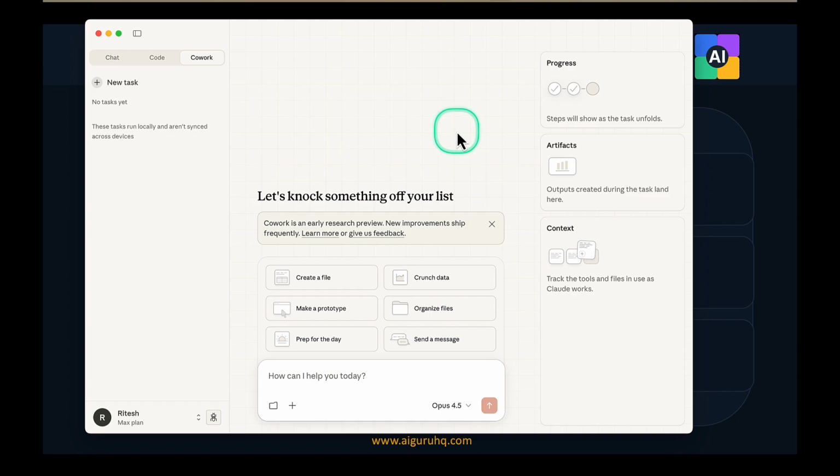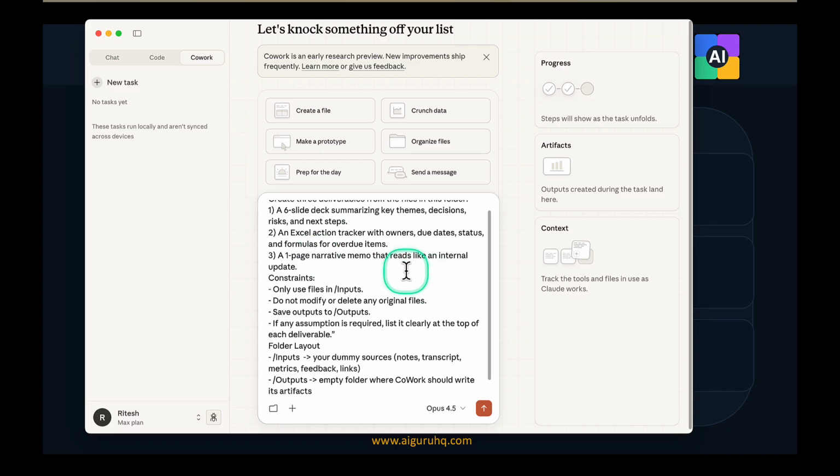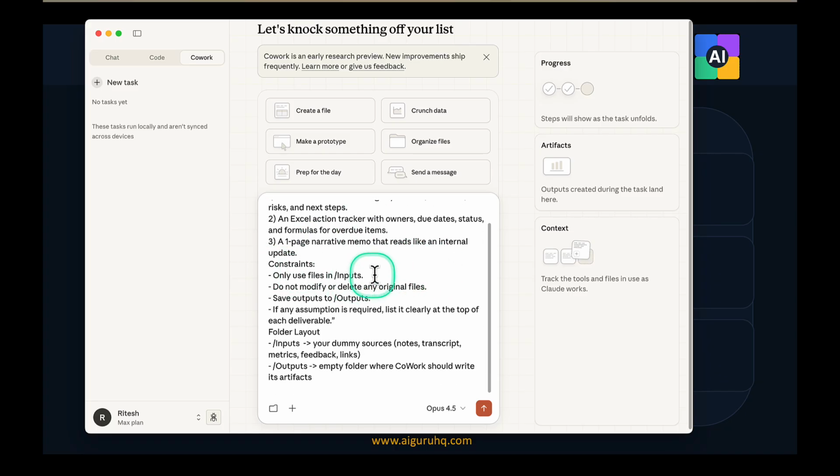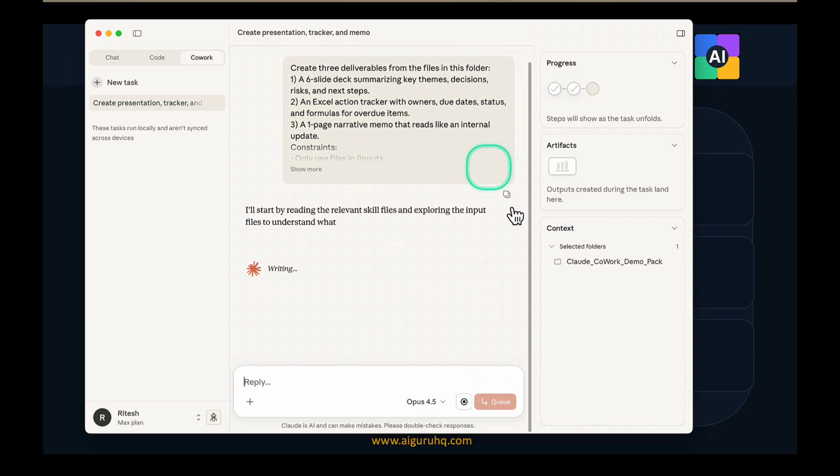Then I'm going to give one outcome-based instruction. Something like this: create 3 deliverables from the files in this folder, a 6-slide deck, an Excel tracker, and a one-page narrative based on the internal documents I have. The constraint is that the files are only in the inputs, so do not modify or delete any original files, and save your output in the output folder. These are the constraints I'm giving, and I'm asking it to do the work on my behalf. So technically I am delegating, right?